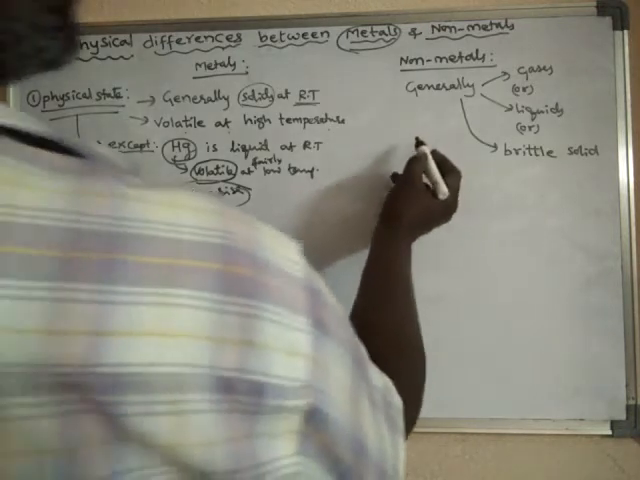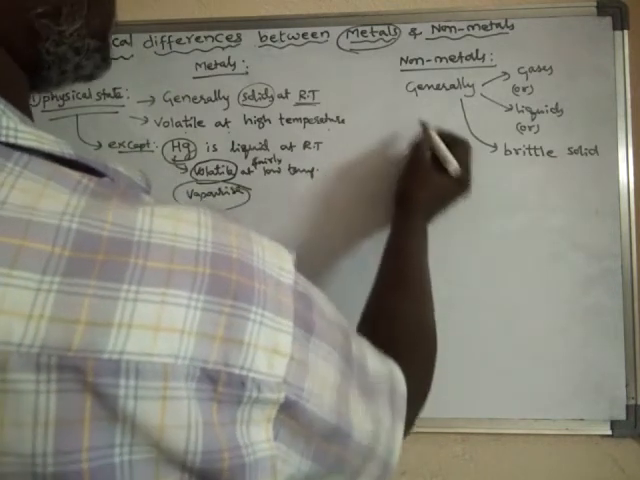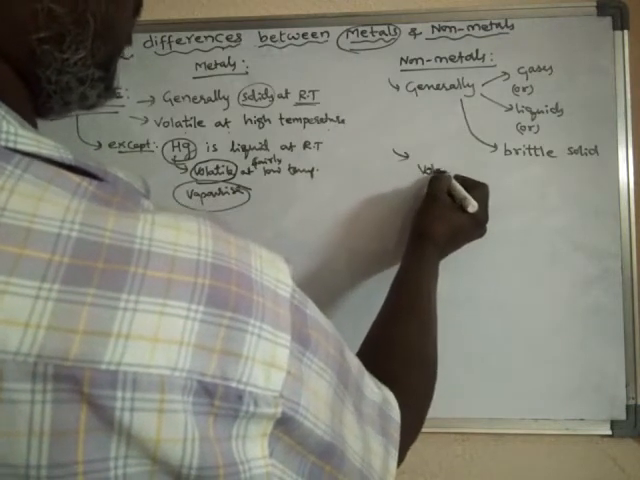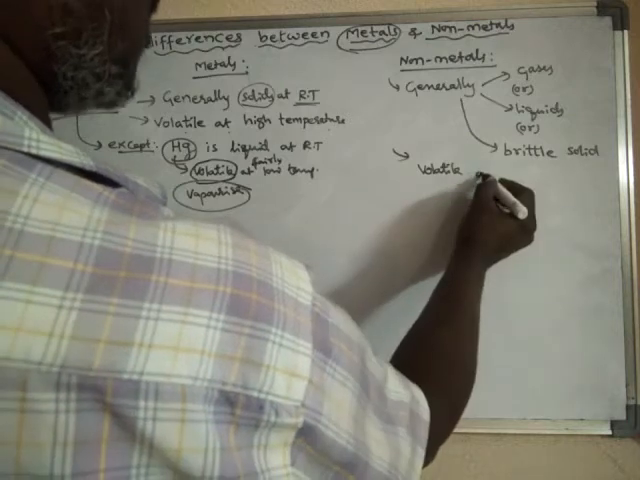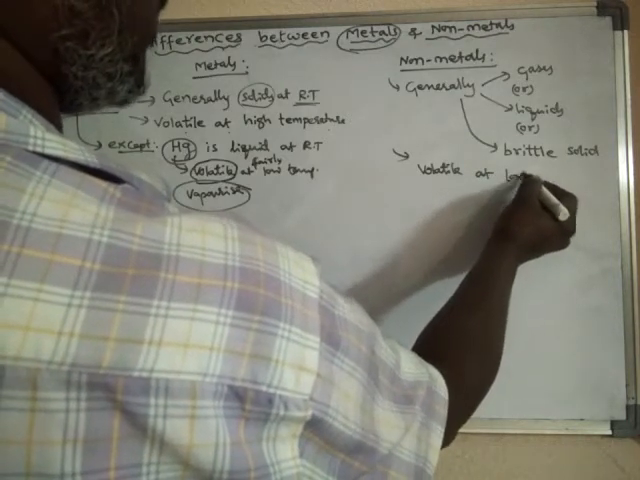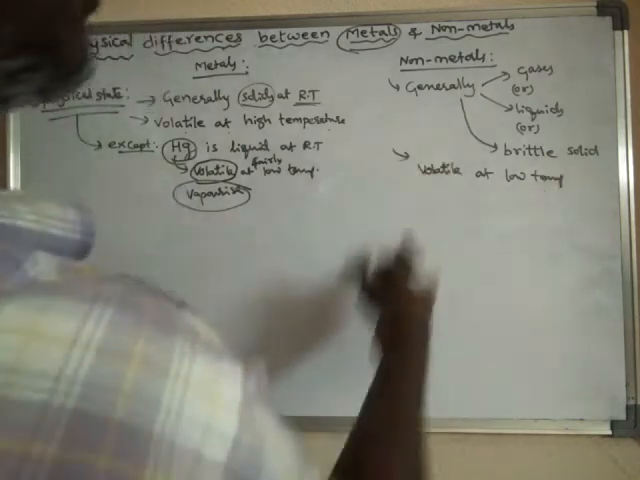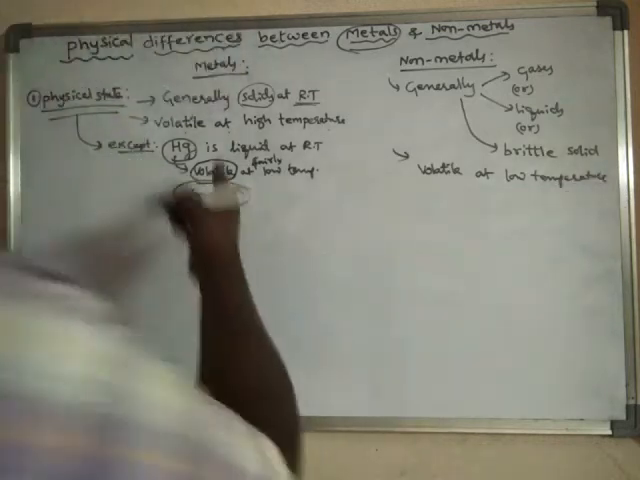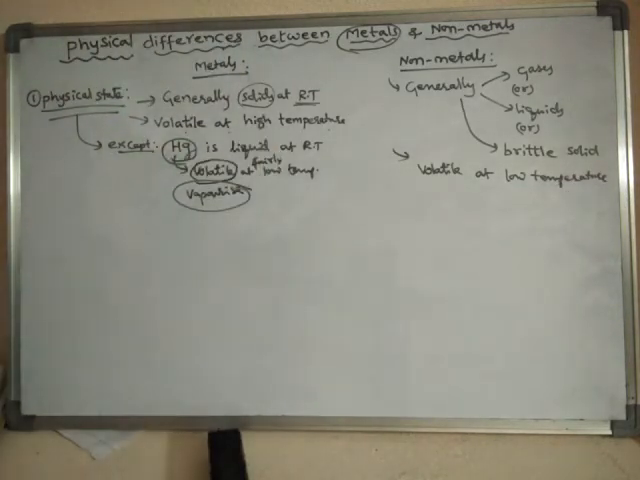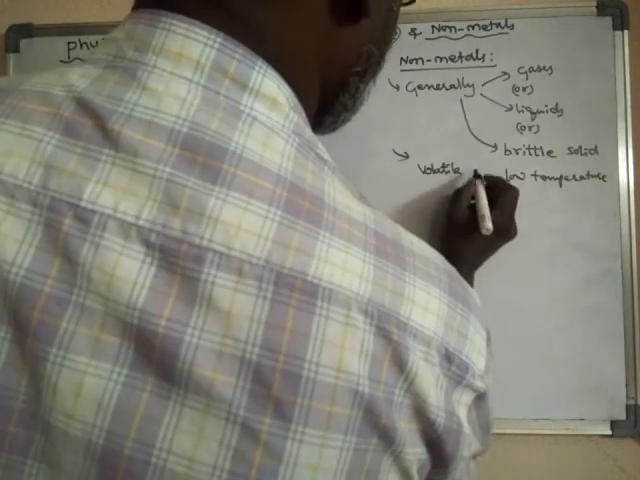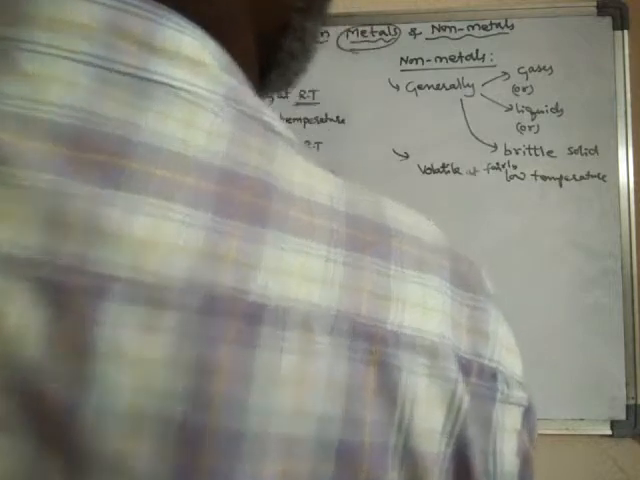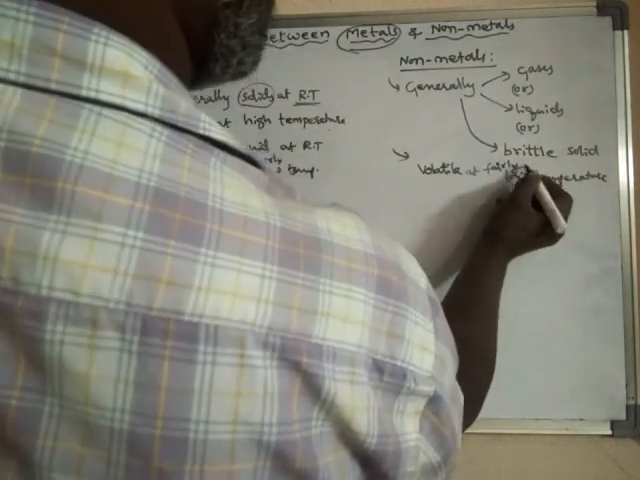These non-metals are volatile at low temperatures. That means they vaporize. They become vapor at a low temperature. Metals are volatile at high temperatures, whereas non-metals are volatile at a fairly low temperature. Fairly means very low.